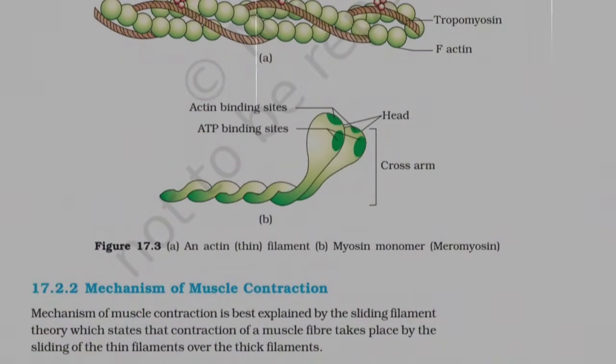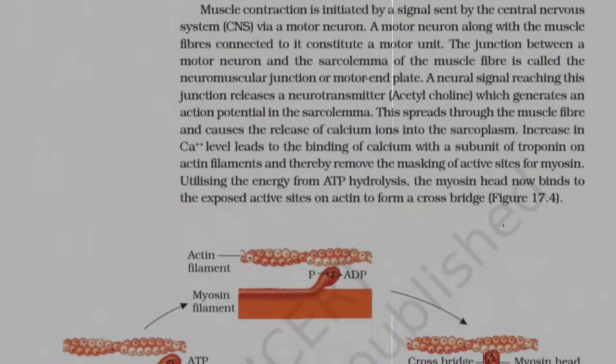17.2.2 Mechanism of muscle contraction. The mechanism of muscle contraction is best explained by the sliding filament theory, which states that contraction of a muscle fiber takes place by the sliding of the thin filaments over the thick filaments. Muscle contraction is initiated by a signal sent by the central nervous system, CNS, via a motor neuron.